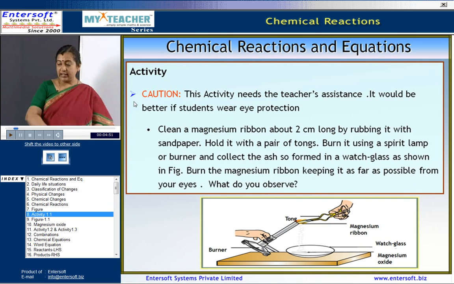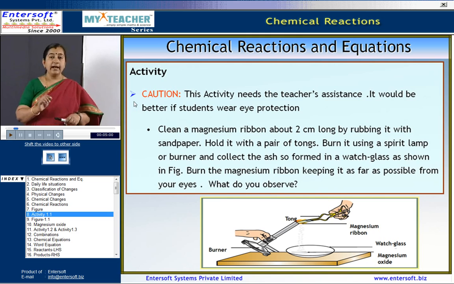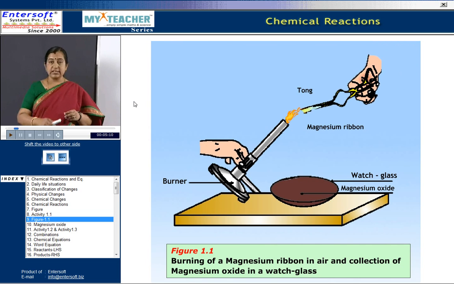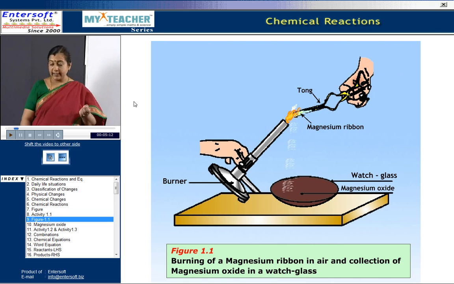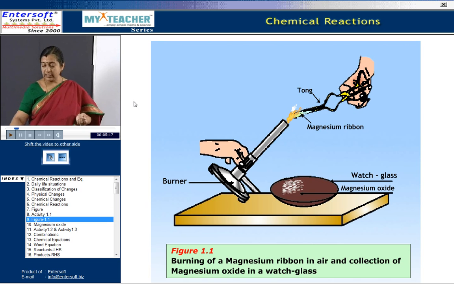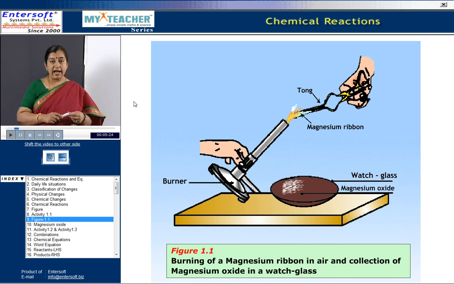Now look at the slide, observe carefully. Here is an activity where we take a clean magnesium ribbon of about 2 centimeters, and then it is rubbed with sandpaper to remove the magnesium oxide that is formed on the top layer. Now, this is held with the pair of tongs and then it is burnt using a spirit lamp. After burning, the magnesium ribbon that was purplish grey in color turned into ash.